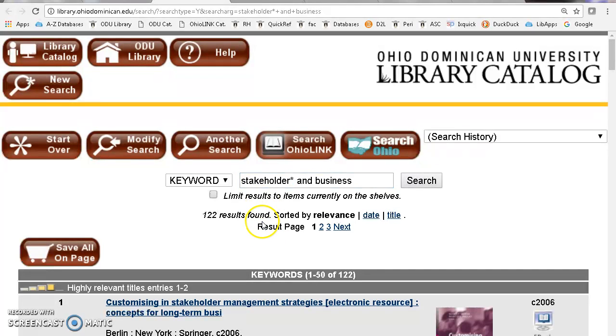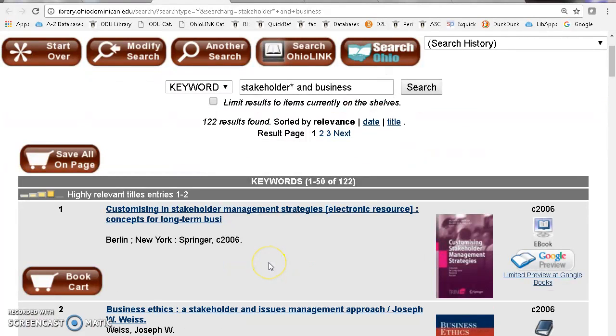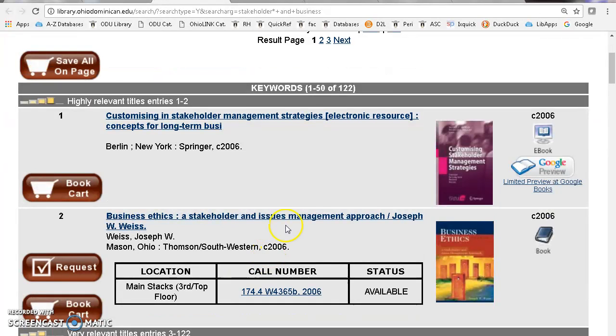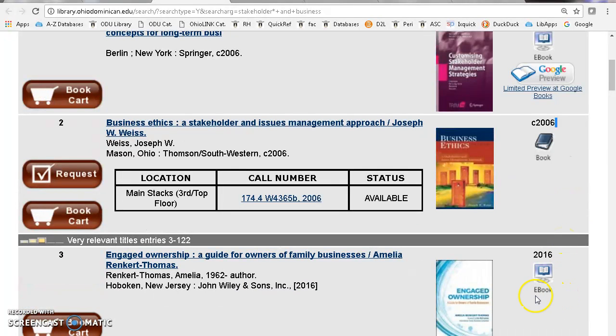So once we're here now in our results, you'll notice we have 122 results found. They're sorted by relevance, so our most relevant will be at the top. And in fact, as we look at the top three that we have here, you'll notice our first one is an ebook, our second one is a regular book in print in our collection, and then the third one is also an ebook.